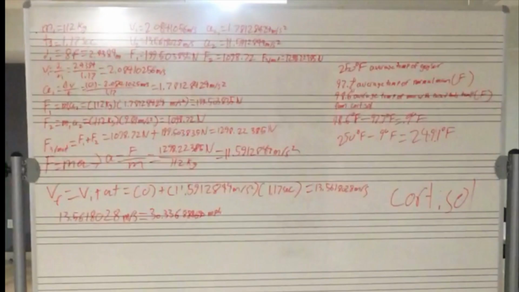So, in conclusion, if there is a 249.1 degree geyser, and you are an average knight weighing in at 112 kilograms, and you get an answer wrong, you will produce enough cortisol in your body to raise your temperature by 0.9 degrees, and therefore raise the temperature of the geyser to 250 degrees, causing it to erupt, getting hit with winds going at 30 miles per hour, and therefore a force of 1,298.22385 newtons to get flung in the air, and therefore you're doomed.